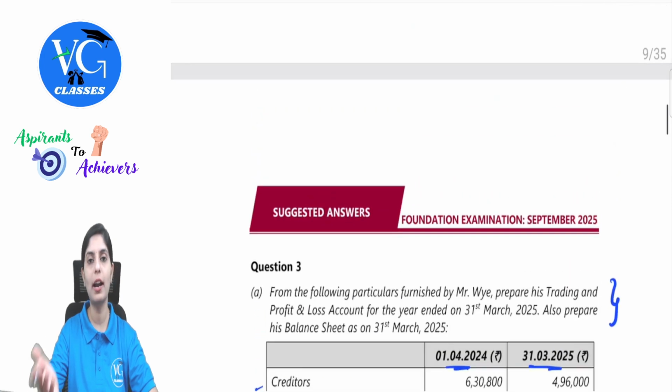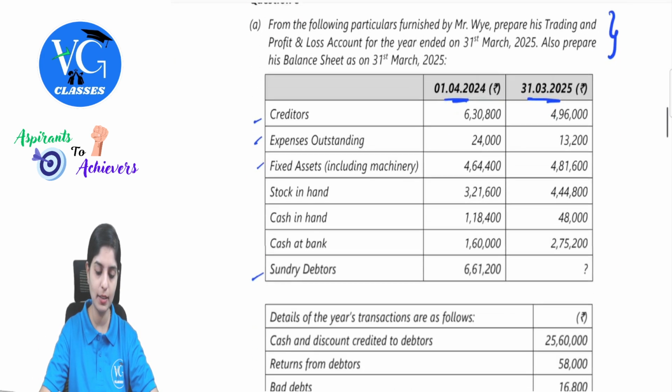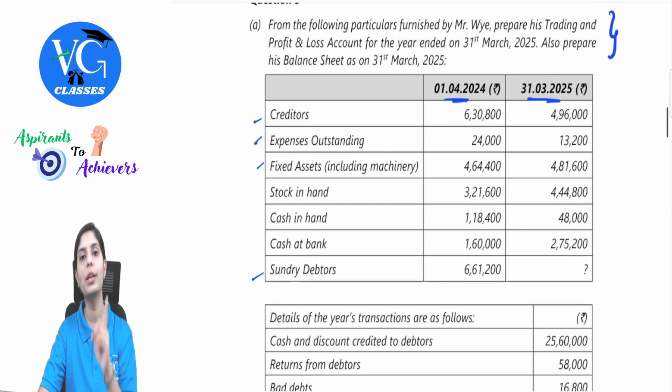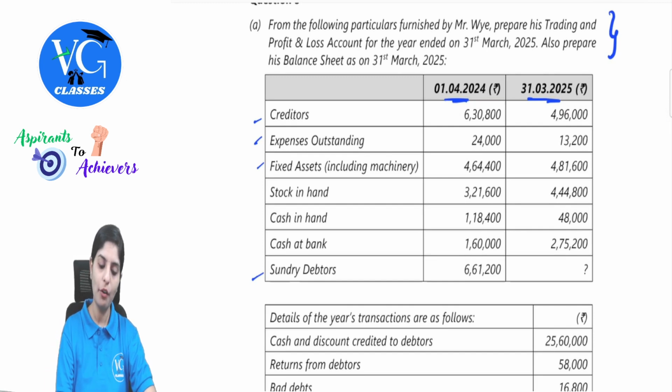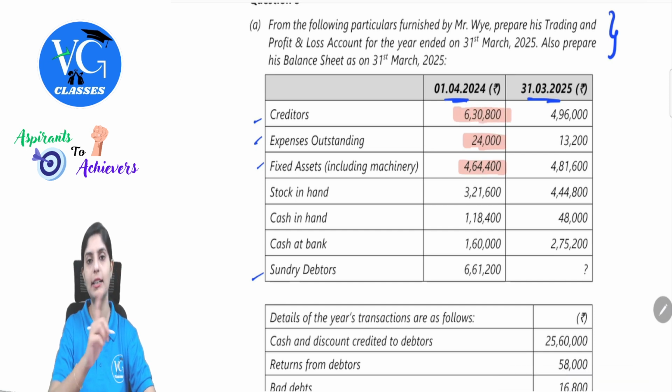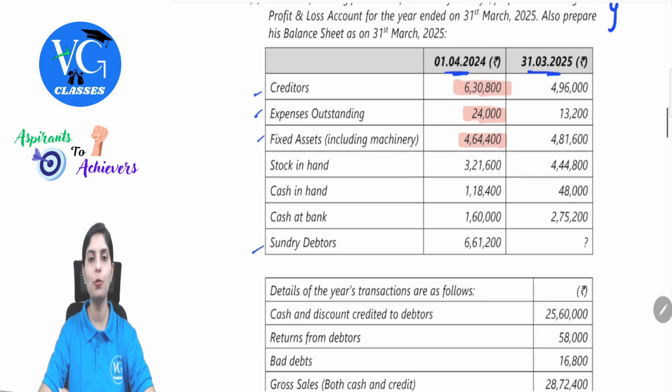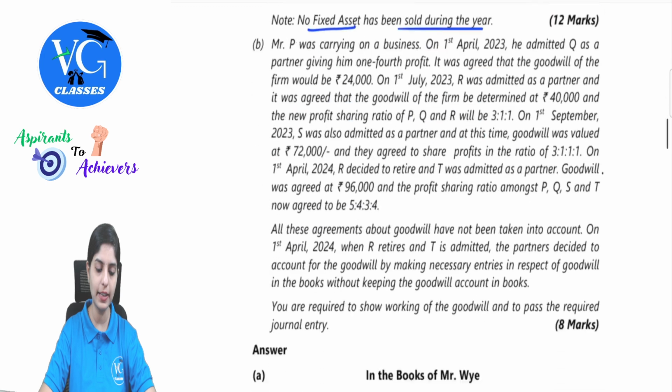Okay, there are no opening capital balances in this question, so we'll also prepare one opening balance sheet. So fixed assets opening balance will go in that opening balance sheet. Opening outstanding under the liabilities, and then creditors under the liabilities again. Stock in hand 3,21,600, 4,44,800 in the trading account.